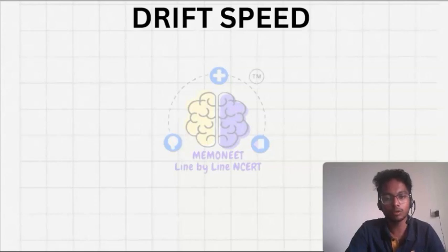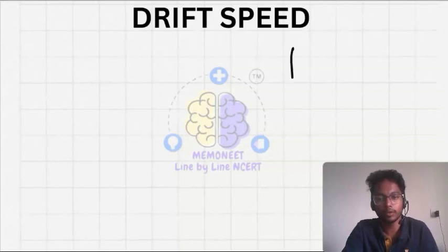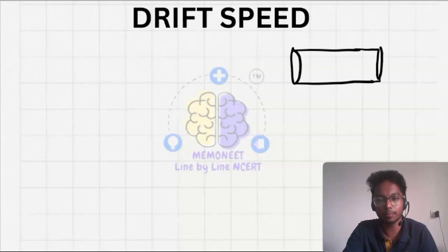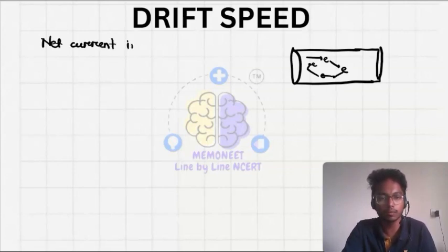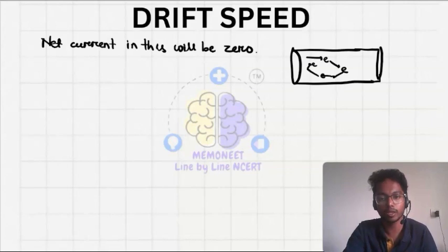Then we will talk about the drift speed. Okay, let's say we have a conductor like this, and here no electric field is applied, so the electrons will move in random directions. Okay, electrons will move in random directions with random speed. So the net current in this will be 0. Okay, as the electrons are moving in random directions.